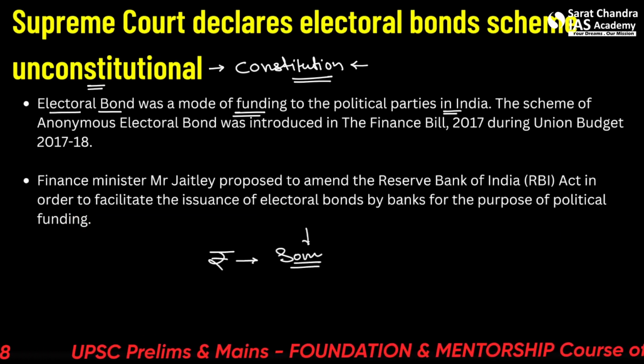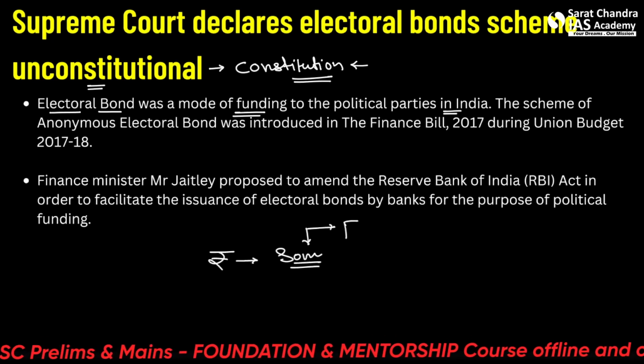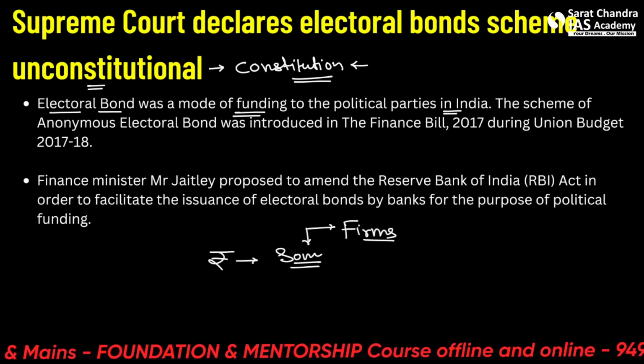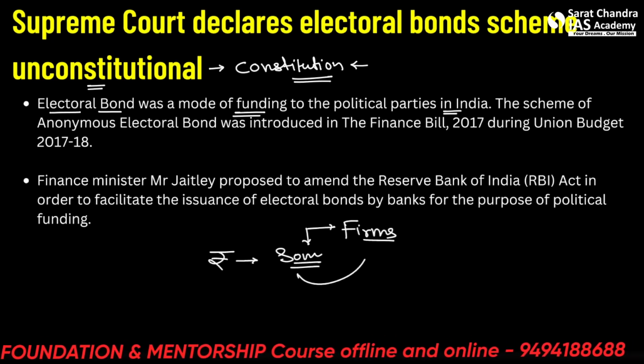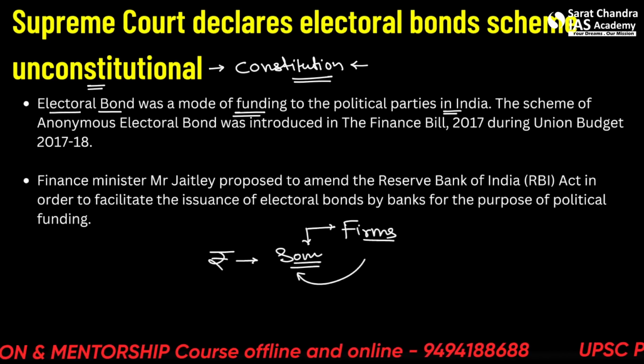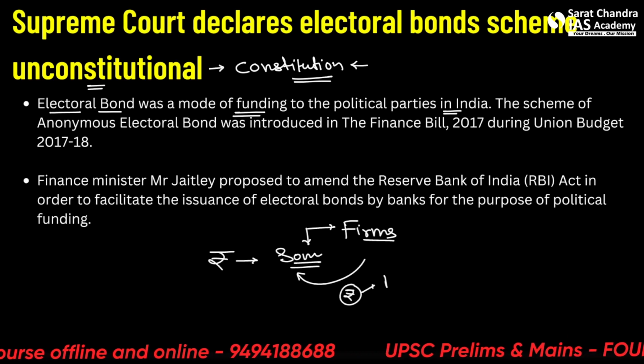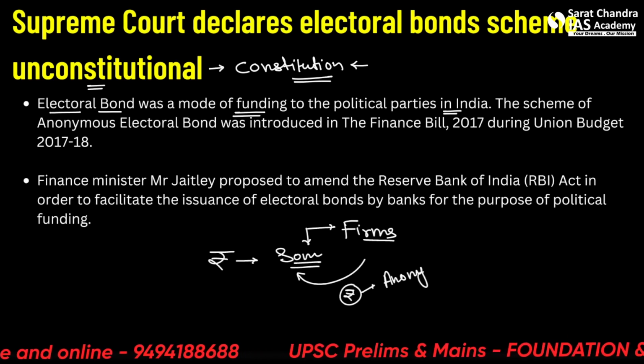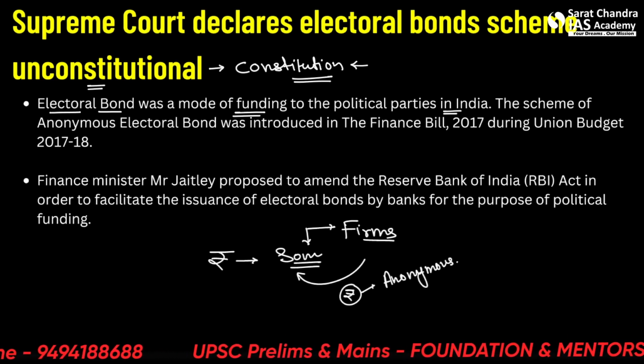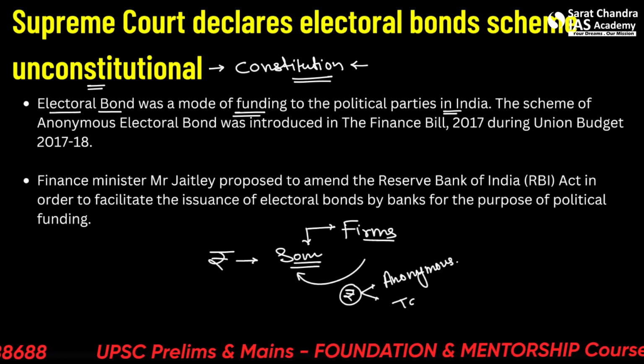And multiple big companies, private firms, could donate this money to the political parties. Now this donation was anonymous, and there was a rebate on the tax paid on this.